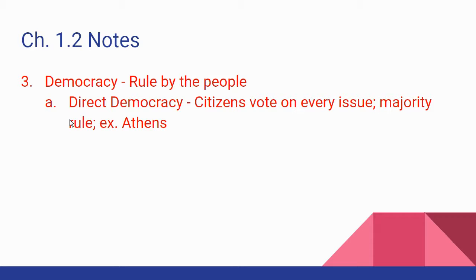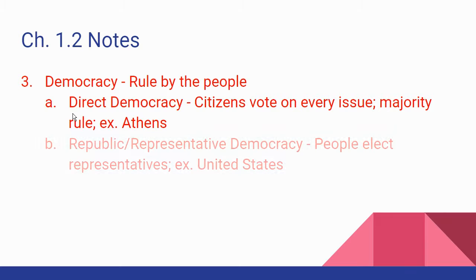An old example of direct democracy would be 2 wolves and a lamb voting on what to have for dinner. Yes, it's pure democracy and the majority is going to rule, but that does not mean that the person who loses their vote is going to be in good shape. Okay, so that's a good example of direct democracy. It sounds good, but it doesn't really work out very well, especially on a large scale.